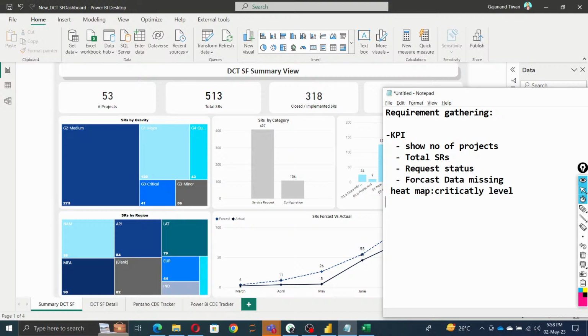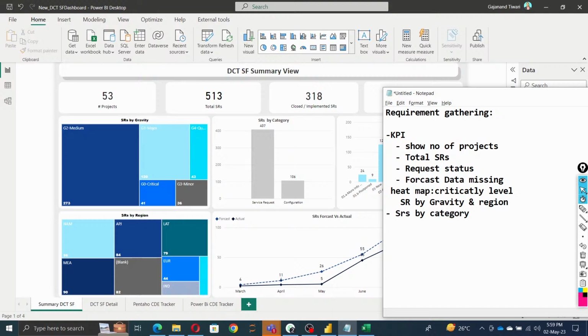What are the criticality levels in the heat map? Then we require two types. First, SR by gravity and reason. SR by gravity and reason, there are two or three criteria we have. So in the same way you can write down everything. Okay, and then next we have SRs by category.